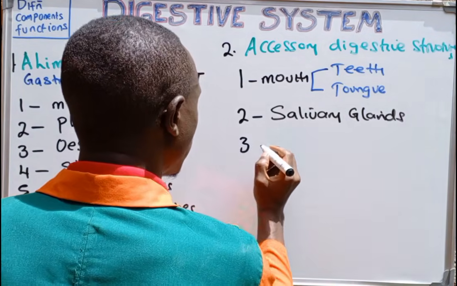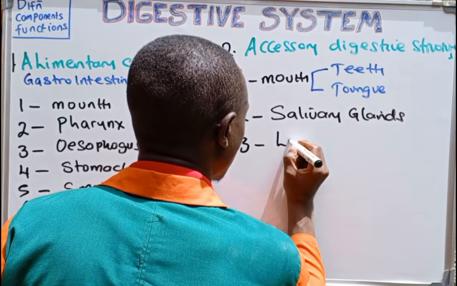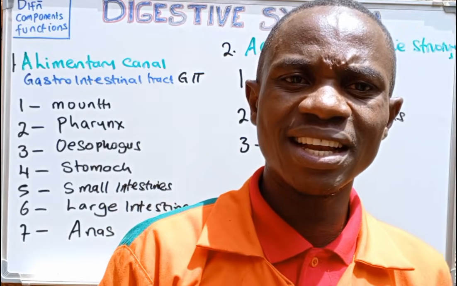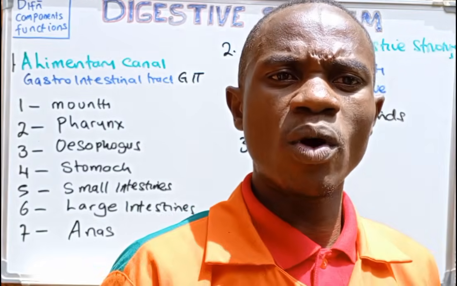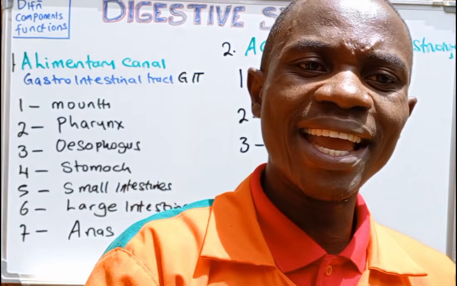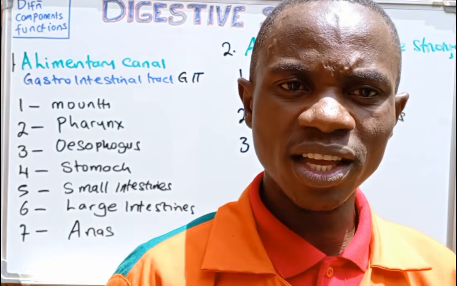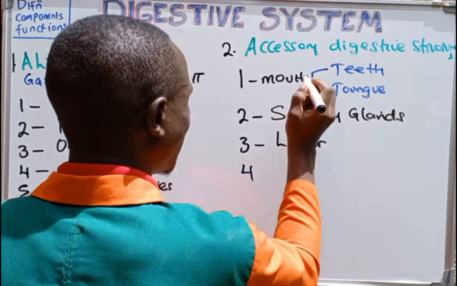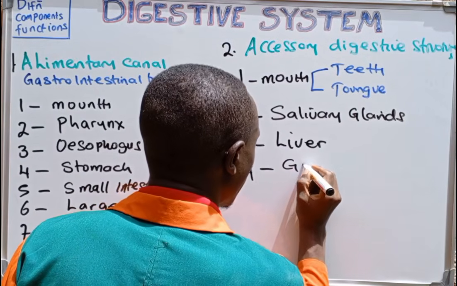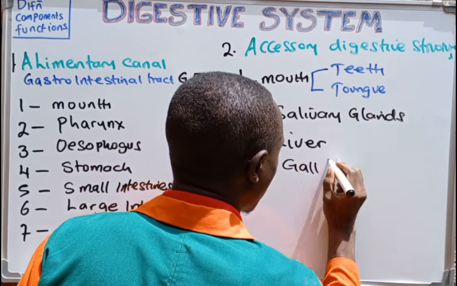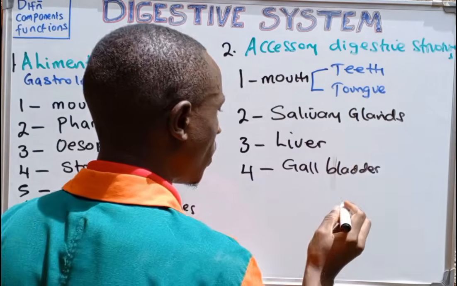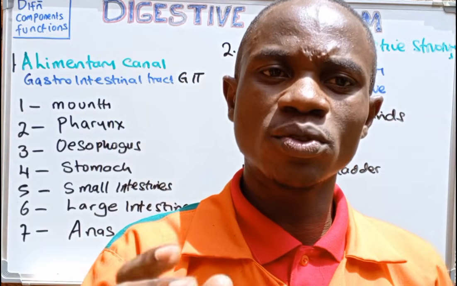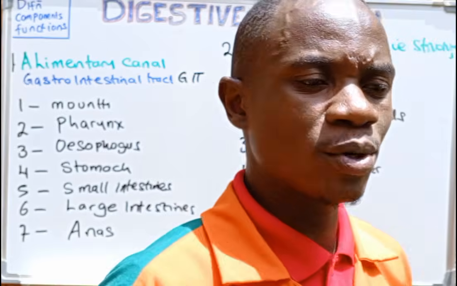And then the third component of the accessory digestive structures is the liver. Of course, the liver is one of the largest internal organs, one of the largest glands of the body, primarily producing one of the most important chemicals called bile, that aids in the modification of fats in the intestines. Super important and beautiful structure. And then the next component under the accessory digestive structures is the gallbladder. This gallbladder is very important in the way that it is the one which is going to be storing and concentrating the bile.